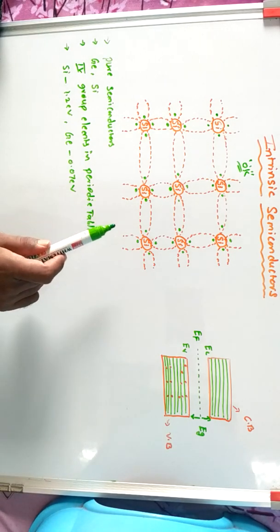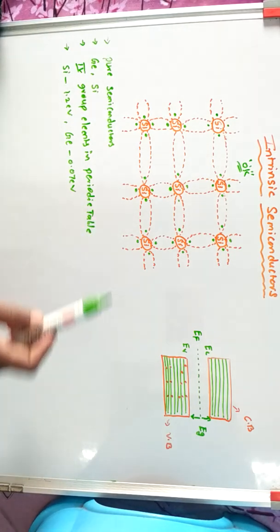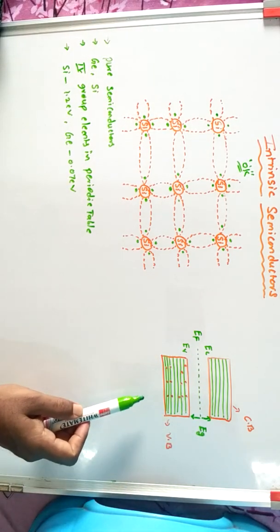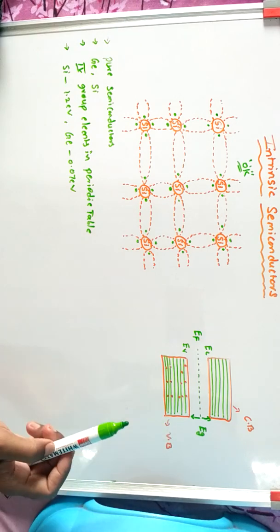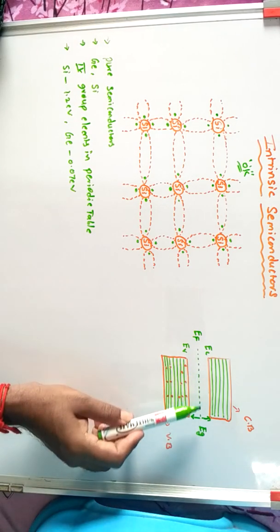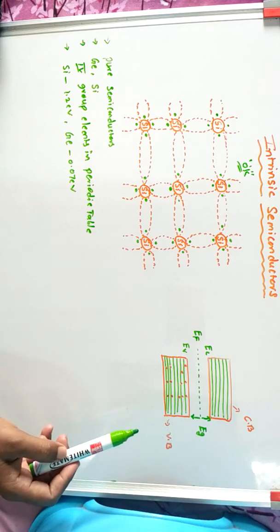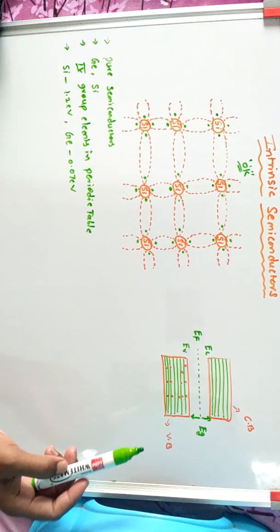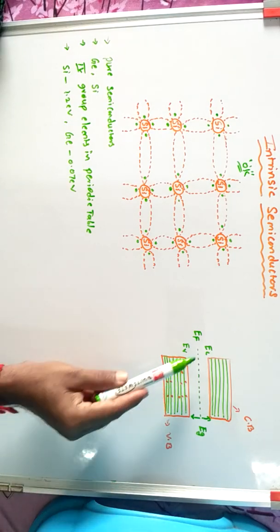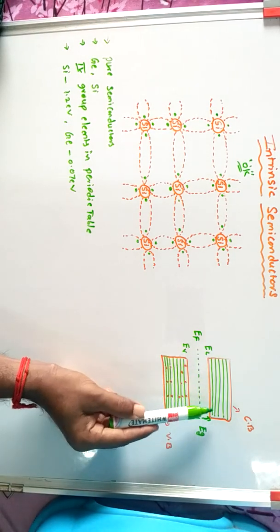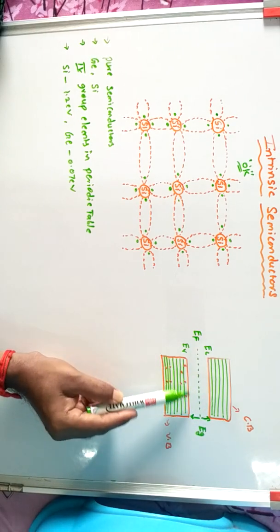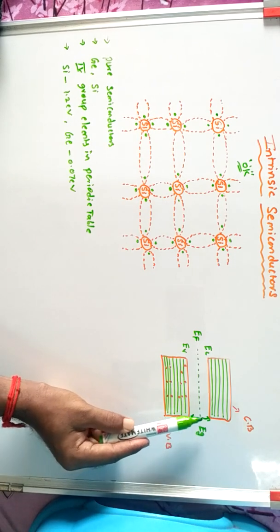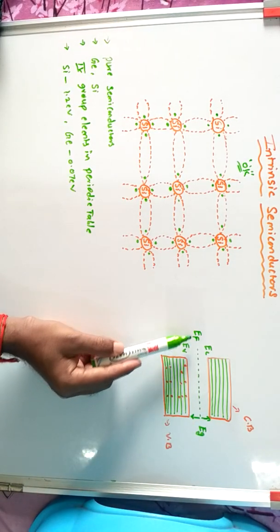The conduction phenomenon can be well understood with the help of the energy band structure. The energy band structure consists of a conduction band and valence band separated by a forbidden energy gap Eg. From this figure, Ec is the lower portion of the conduction band, Ev is the upper portion of the valence band, Eg is the energy gap between them, and Ef is the Fermi level.